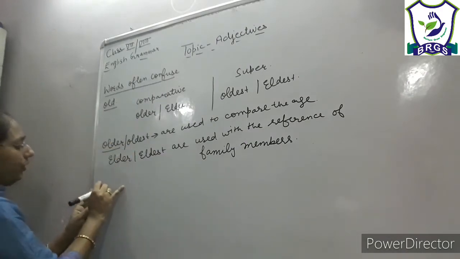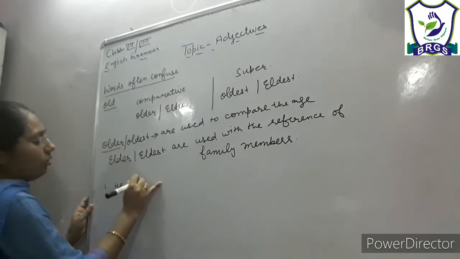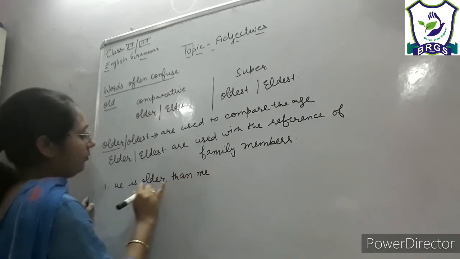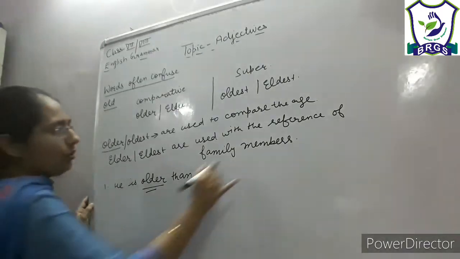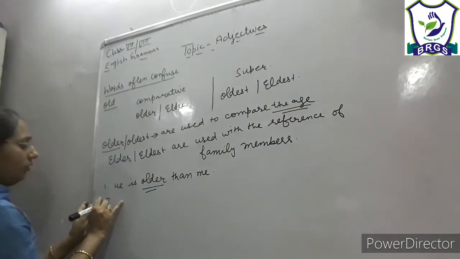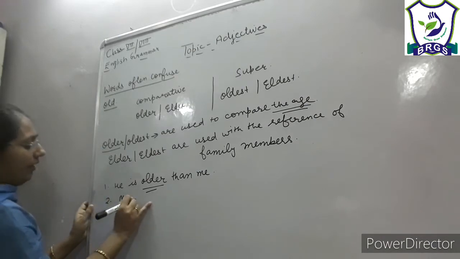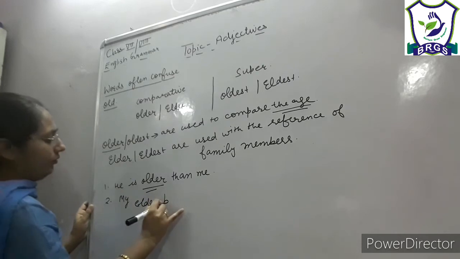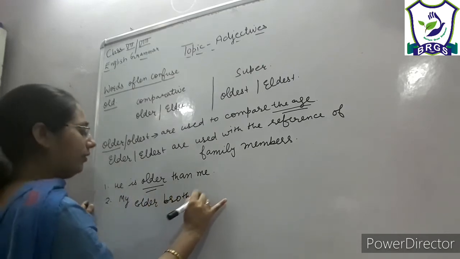First, for older: he is older than me. Here in which context am I using older? To compare the age, right? My elder brother will come today.